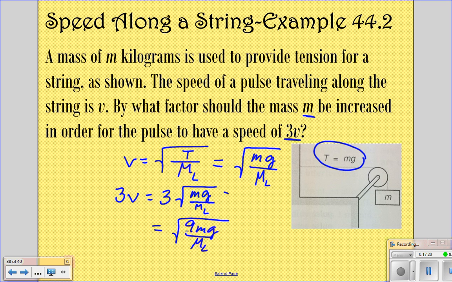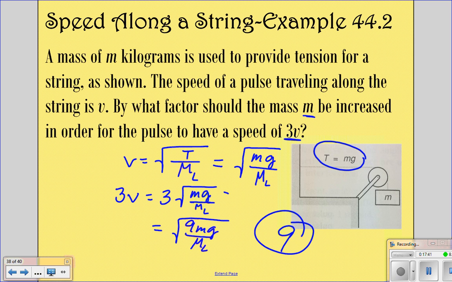So in order to increase the speed by a factor of 3, the mass must be increased by a factor of 9. So that would be your answer there. You may not have really needed to show all that work now that you understand what they were asking for, but that's what you would do there.